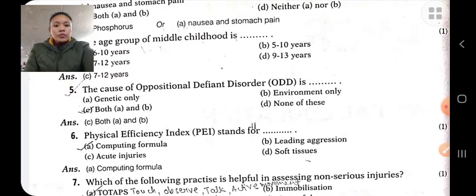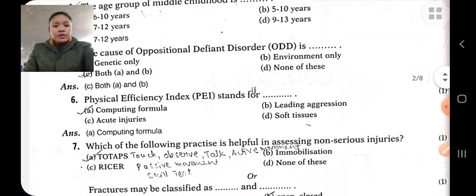The cause of oppositional defiant disorder. In oppositional defiant disorder, the causes are genetic and environmental. The correct answer is both genetic and environmental. In oppositional defiant disorder, the child displays an ongoing pattern of angry, irritable mood, aggressive, violent behaviors, etc. And the causes are genetic, environmental, etc.